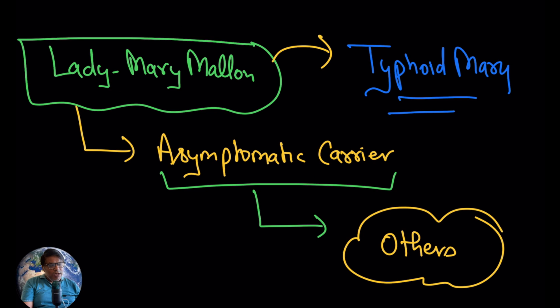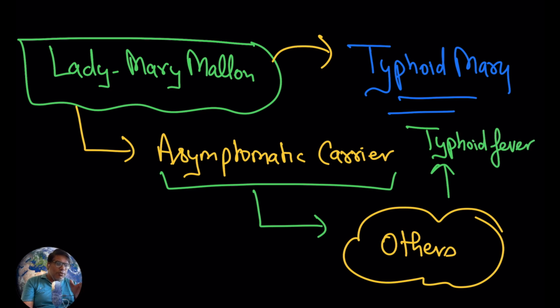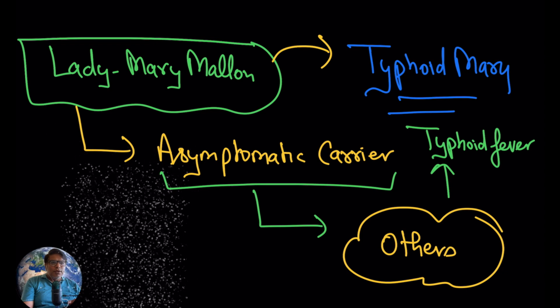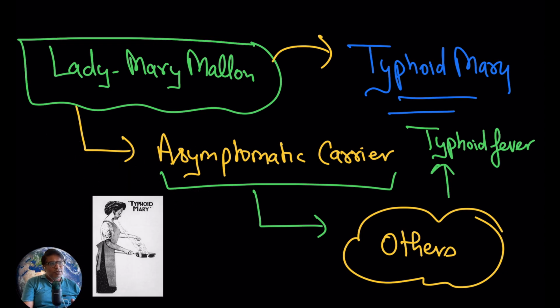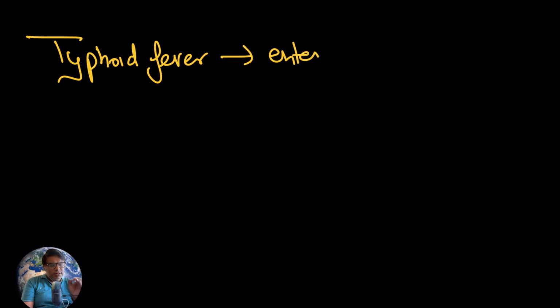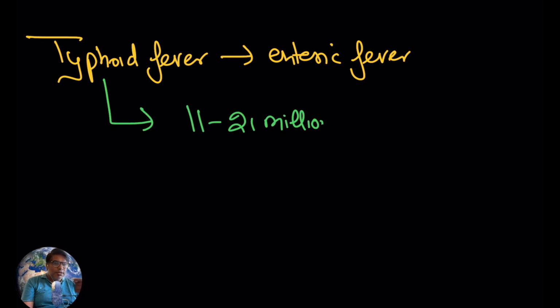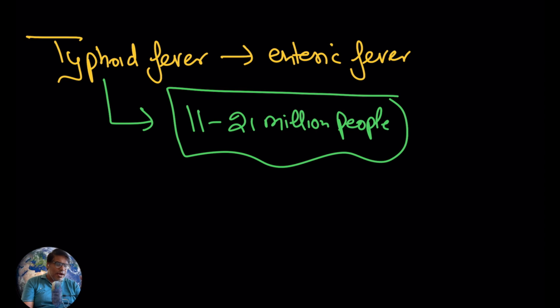Here I just want to tell you that typhoid disease happens due to food poisoning by a bacteria. The name of the bacteria is Salmonella Typhi. So today we are going to discuss typhoid fever. Hopefully you can see in the picture the news articles related to Typhoid Mary. If you see the case of typhoid fever, remember that typhoid fever is also known as enteric fever. Here enteric is related to the intestine.